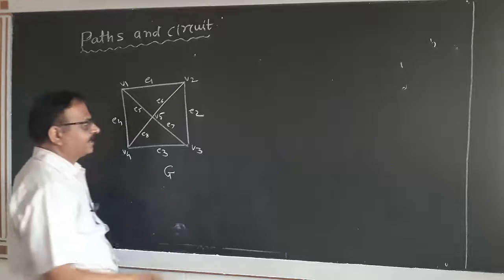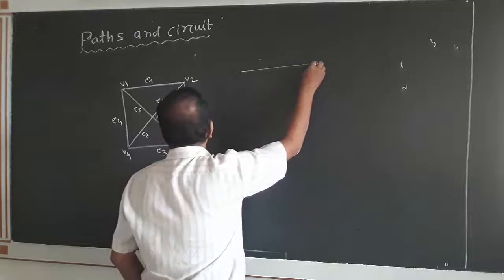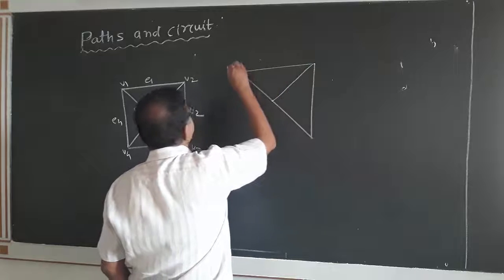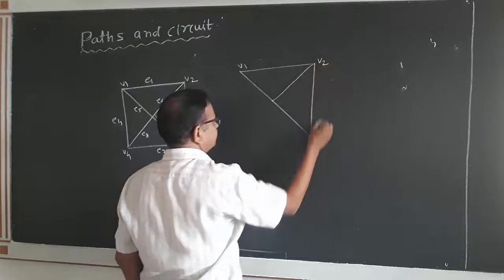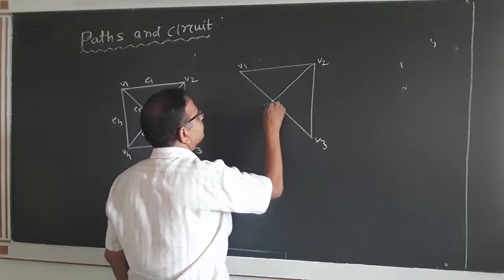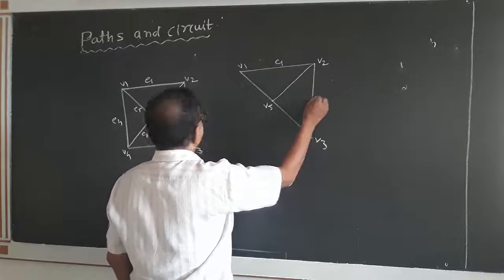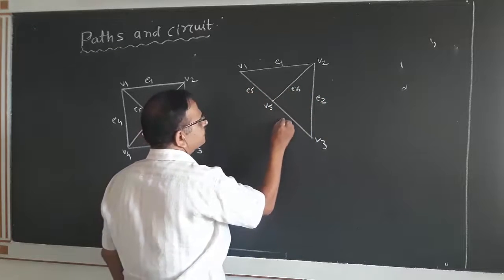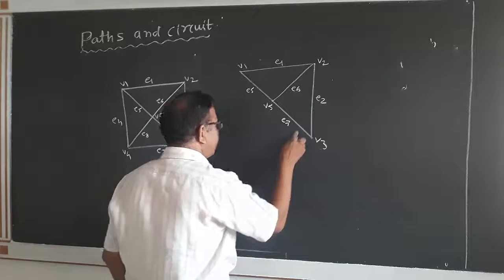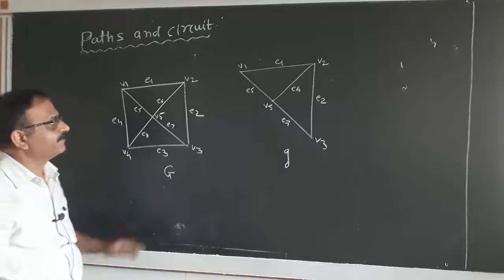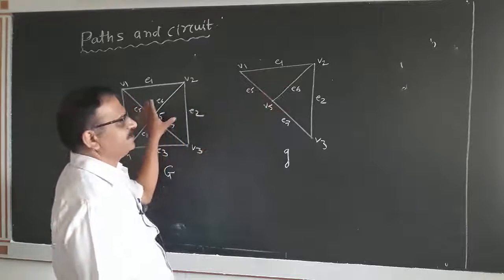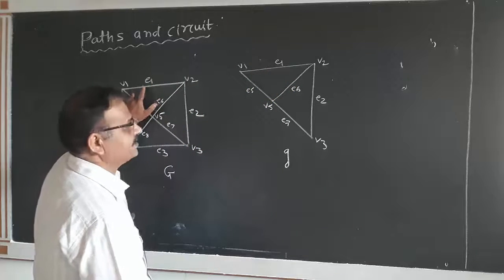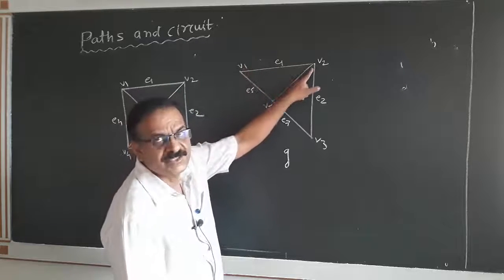Now, if I draw a graph g, then this graph is a subgraph of this graph G, because every edge and every vertex is in G and every edge in small g has the same end vertices as in capital G. See, E1 has end vertices V1 and V2 in small g.